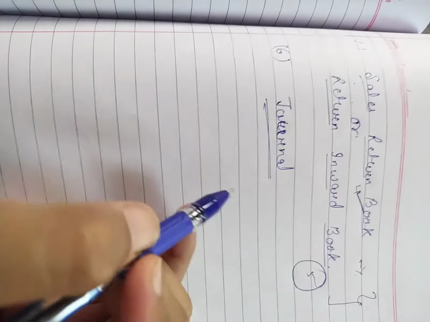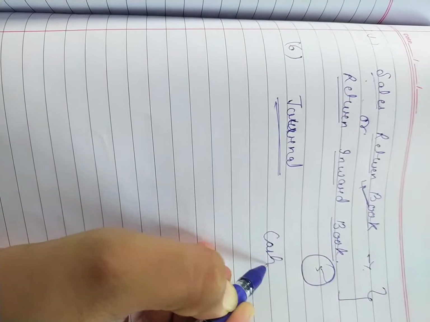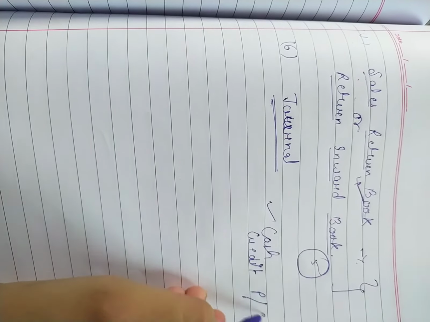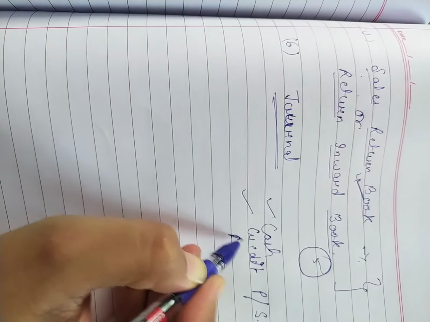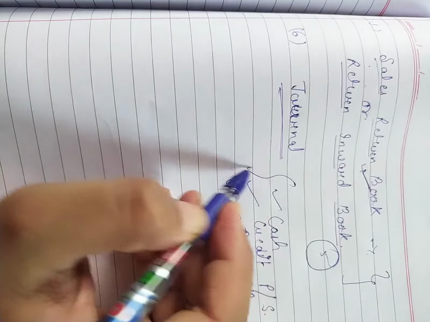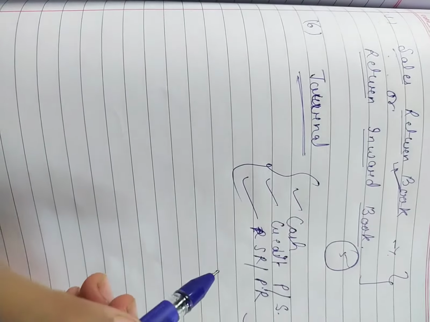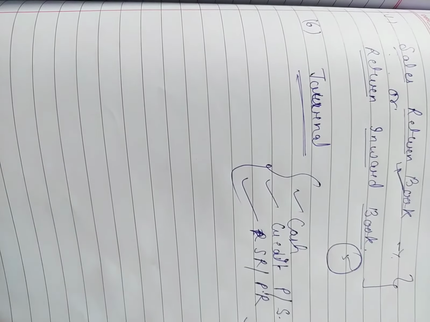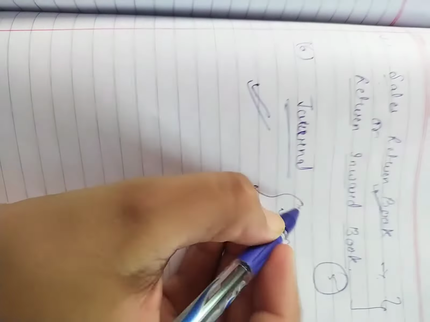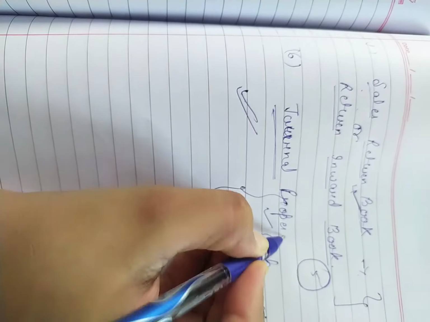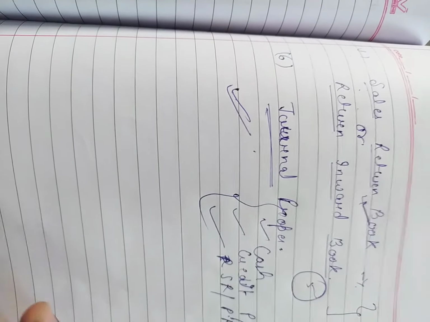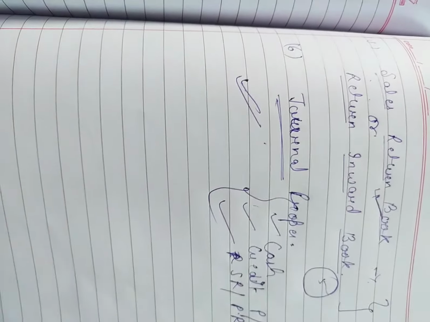इसका मतलब ये हुआ कि हमने कैश के ट्रांजैक्शंस, हमने क्रेडिट परचेज, क्रेडिट सेल्स ट्रांजैक्शंस, सेल्स रिटर्न, परचेज रिटर्न ट्रांजैक्शंस तो बुक में रिकॉर्ड कर लिए, but there are so many other entries that have been yet remaining, so they will be recorded in our journal proper. Okay, so this book is used for recording the transactions which cannot be recorded in any of the above mentioned books.